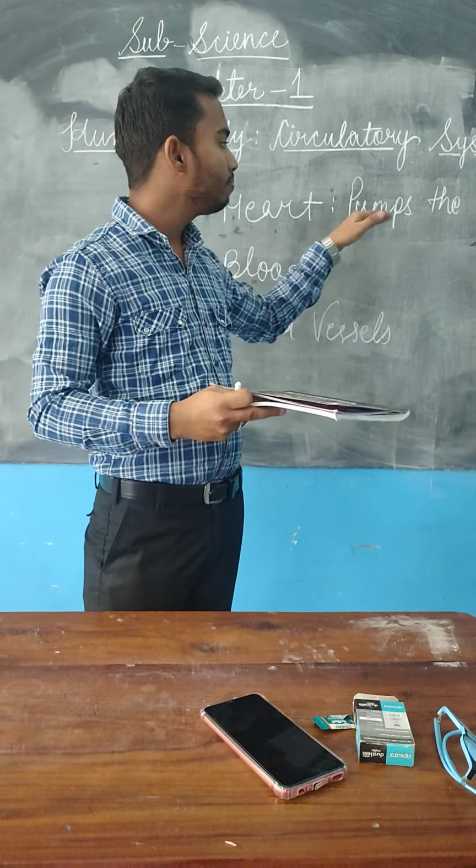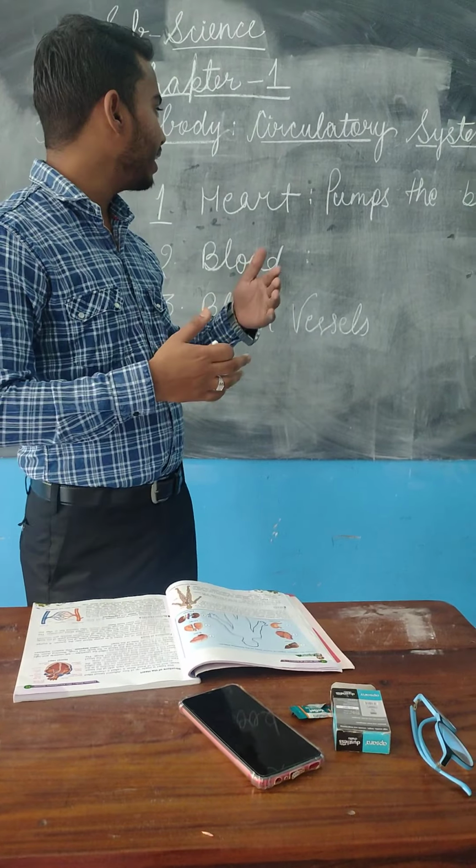So what is blood? Blood is actually the transport medium. See, when you have to go from Bijnor to Delhi, what do we do? We take the car, we take the train, we take the bus to get transported. Alright. But in our body there are no trains, there are no buses. So, how does this blood get transferred?